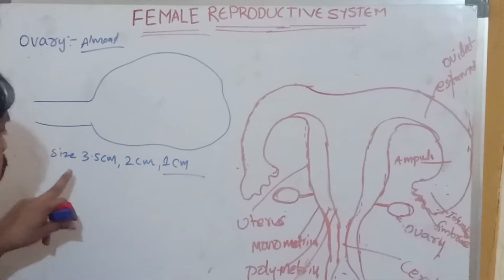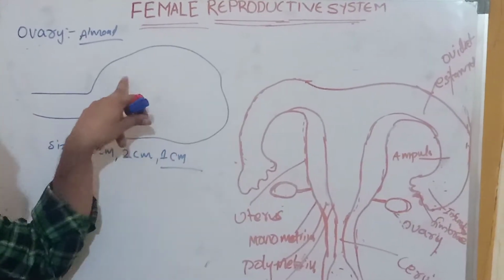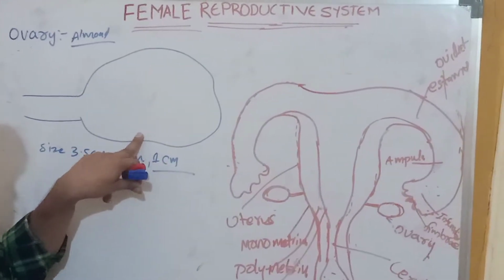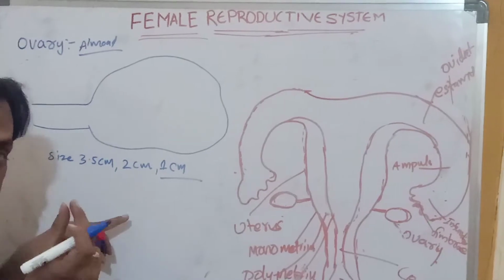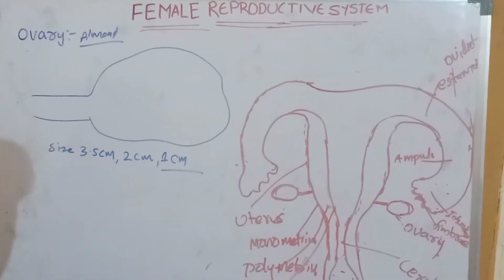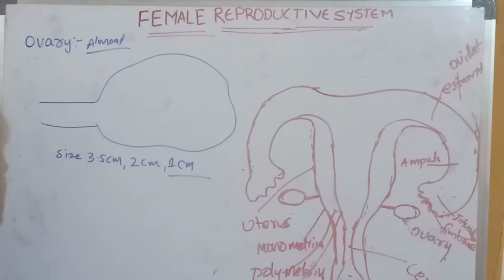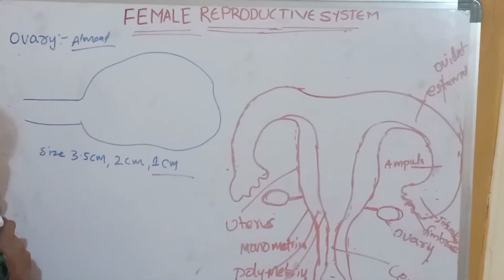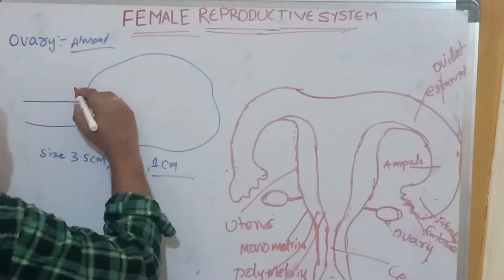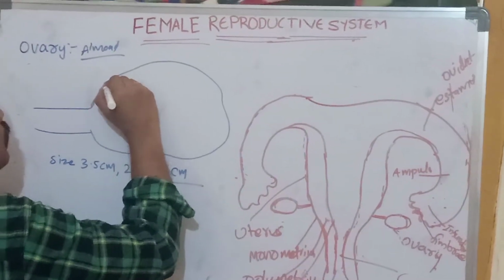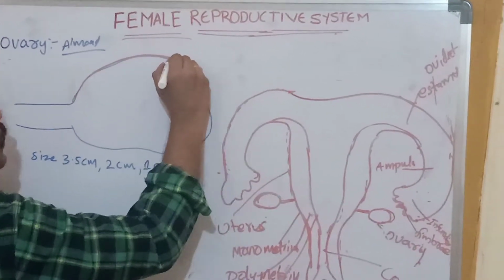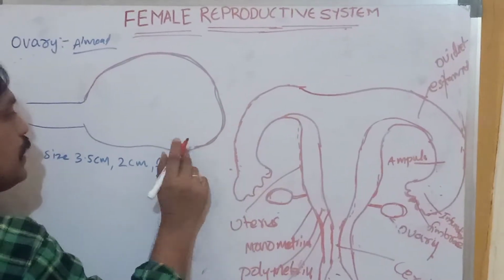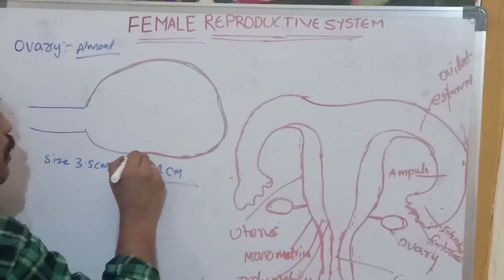The ovary is covered with epithelial tissue, simple cuboidal epithelial tissue.